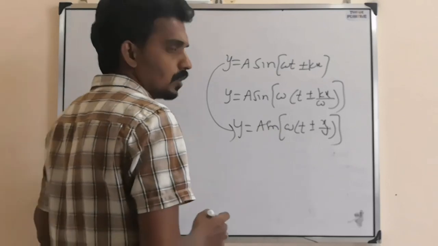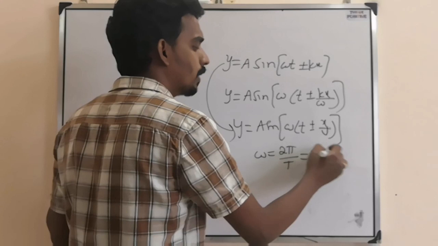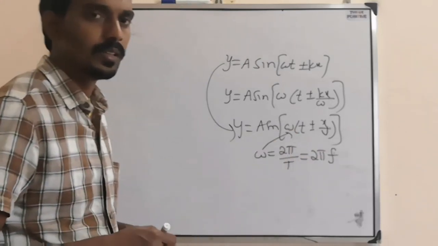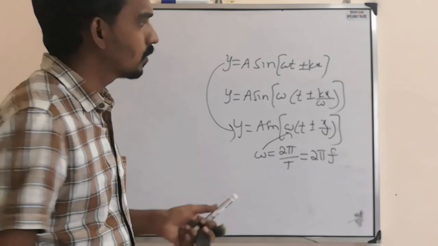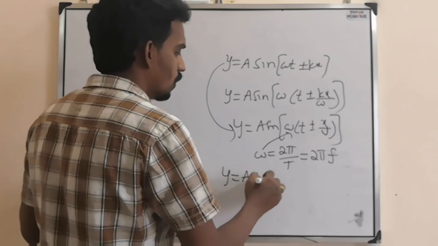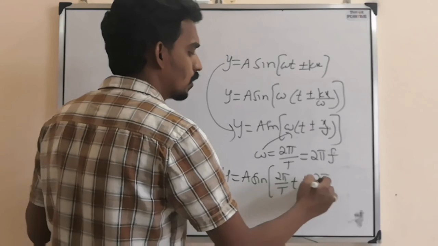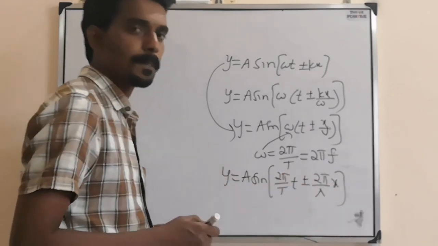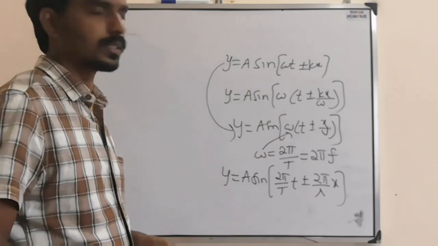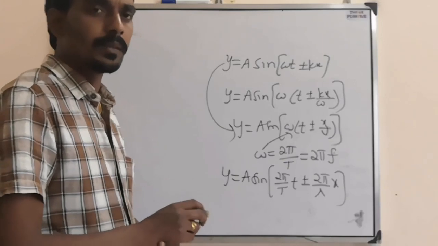Or omega means what? 2 pi by T. Nothing but 2 pi times frequency, since 1 by time period is frequency. So they can write that value also. Depending upon that you have to understand. Or y equals a sin of (2 pi by T into t plus or minus 2 pi by lambda into x). So based on this, they will give different forms of the wave equation. Originally the same, they may manipulate it a little bit.